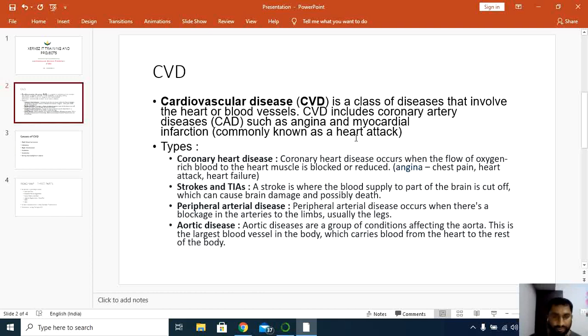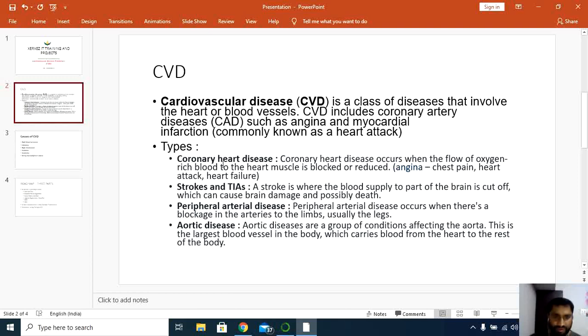Already in my previous videos, I guess we have designed a model to predict heart attack. So this is another type of disease which is related to heart attack, I would say. Regarding CVD, there are three types here, but if you search on the internet, you can find many types of CVD. So I have listed out some of the types of CVD.